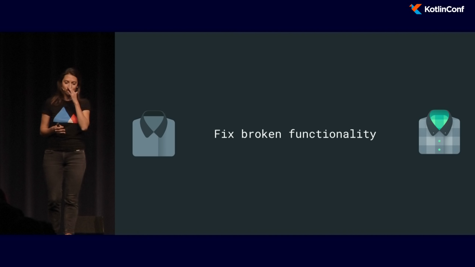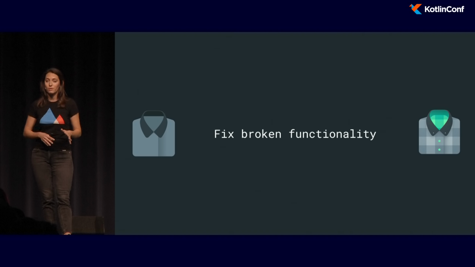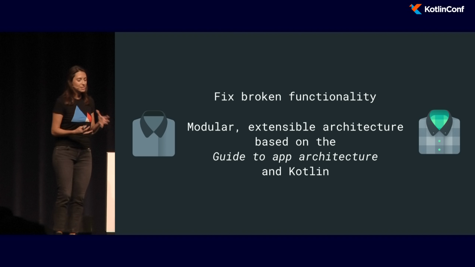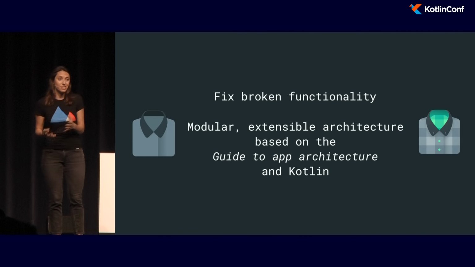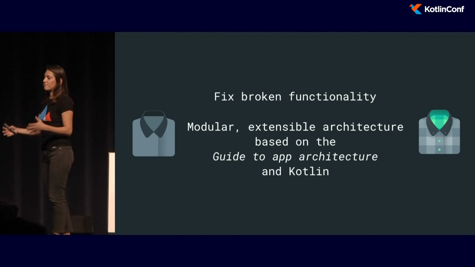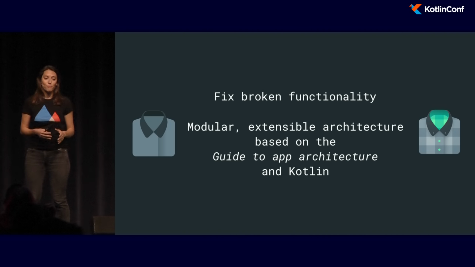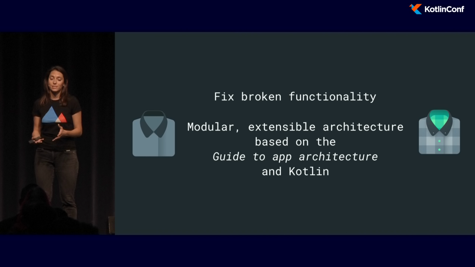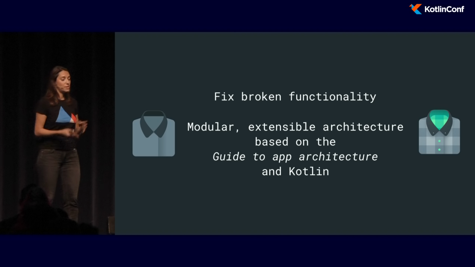So more precisely, we wanted to make sure that we're fixing the broken functionality. But also, if you look at the code, you see that it's using quite outdated technology. In the end, it was started in 2014, so it wasn't using any of these fancy MV-star patterns. So we wanted to build something that's modular, that's extensible, and of course, based on the guide to app architecture that we're recommending, and Kotlin.